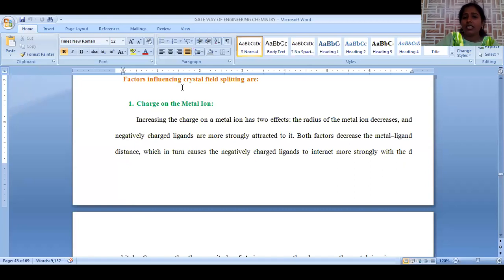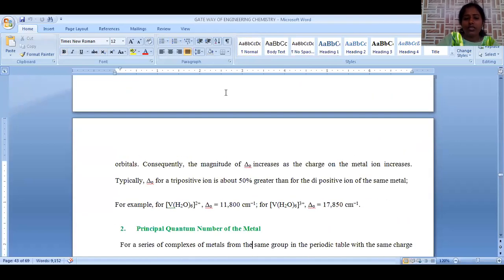Now let us see the important factors which influence this crystal field splitting. First, the charge on the metal. Here we are taking vanadium hexaaqua 2+, where vanadium has a +2 charge, and here the same complex, but we are changing the charge to vanadium +3. Here vanadium +2, here vanadium +3. As the charge increases, the crystal field splitting energy also increases. That is the final conclusion.